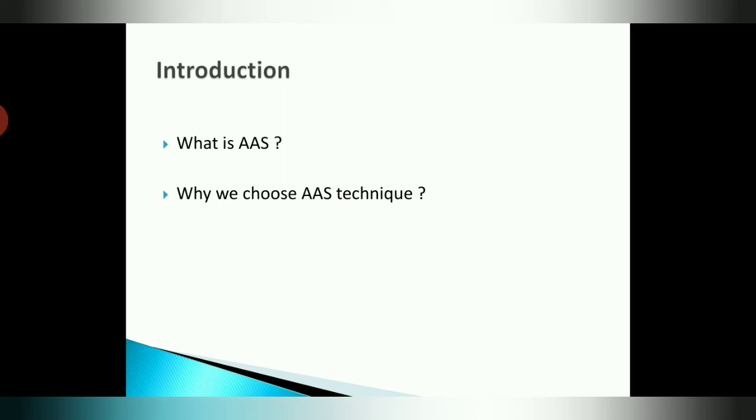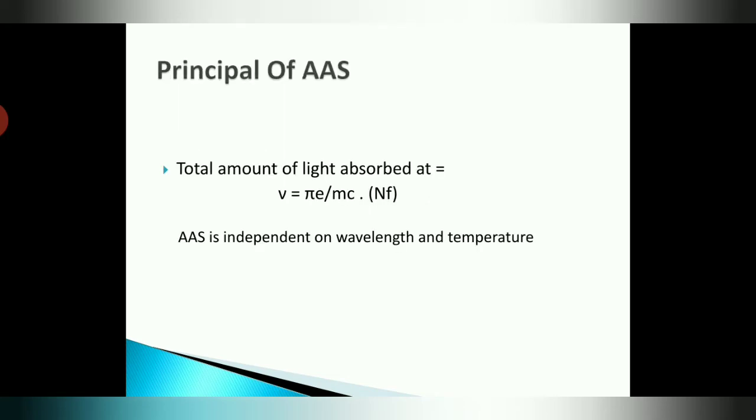So in the present chapter we focus on the principle, instrumentation and application of AAS. Let us begin with the principle of AAS. When an atom absorbs some amount of energy, it changes its position from a lower energy state to a higher energy state. The atom does not vibrate, and it also does not have any rotational energy. Therefore, we get only electronic transition of the valence electron, which gives rise to a very narrow line of the spectra, and this spectra is called the atomic absorption spectra.